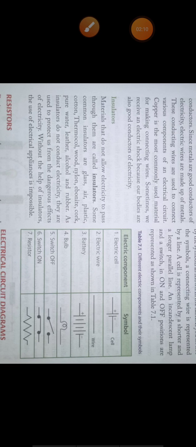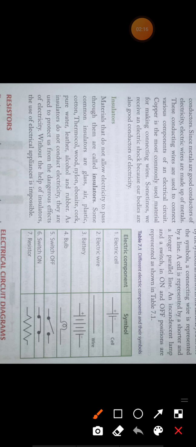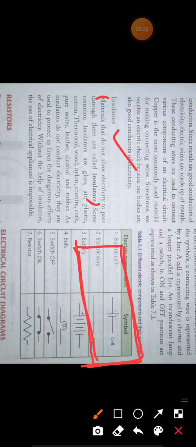Now insulators means the materials that do not allow electricity to pass through them are called insulators. So insulators are those materials which do not carry any electricity. Why? Because insulators have very few, negligible number of electrons, or you can say that insulators do not have any free electrons at room temperature, that's why they do not carry any electricity.